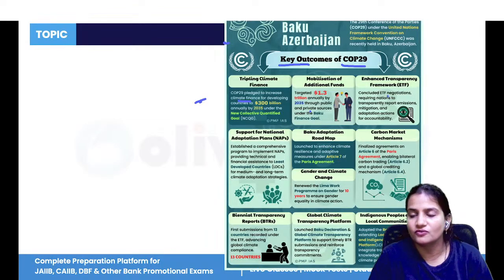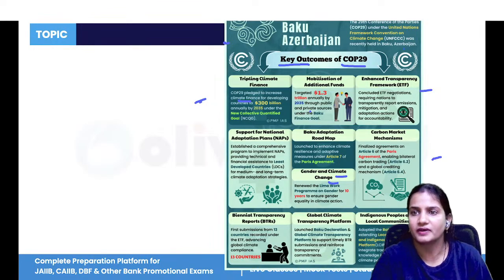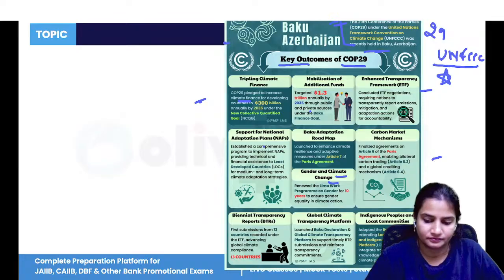Then it also worked on providing transparency for tracking carbon emissions, and renewed the climate change commitments. So these are certain outcomes of COP29. It was the 29th COP conference, Conference of Parties under UNFCCC. The full form is very important.